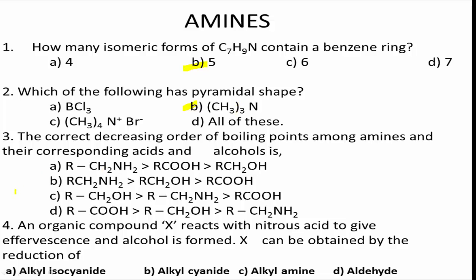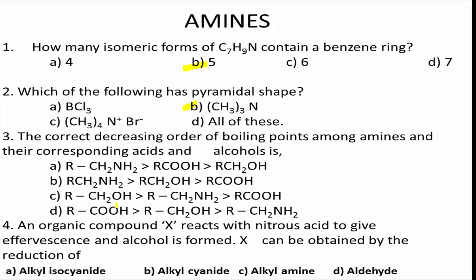Next, question number 3. The correct decreasing order of boiling points among amines and their corresponding acids and alcohols is. See the question once again. The correct decreasing order of boiling points among amines and their corresponding acids and alcohols is. Here the options are given. See this. When we observe the given options,